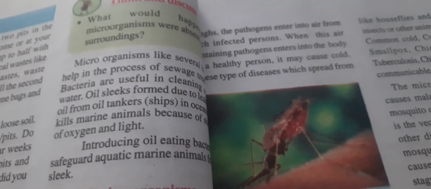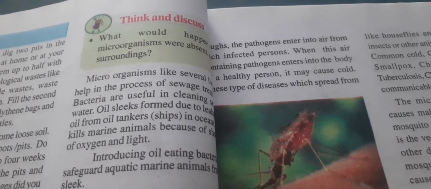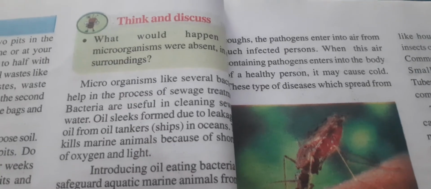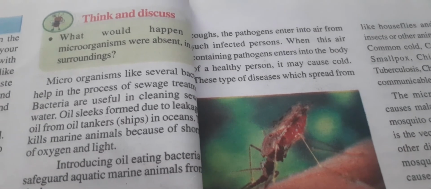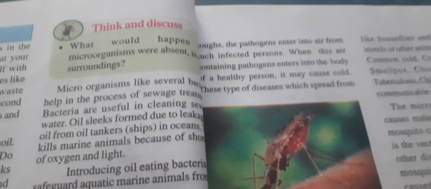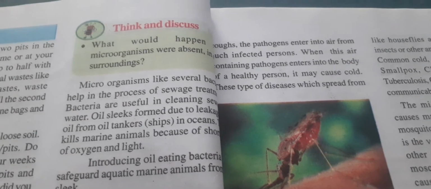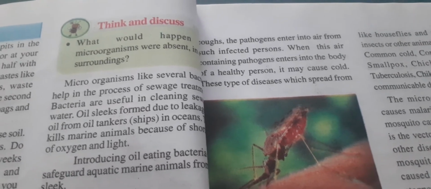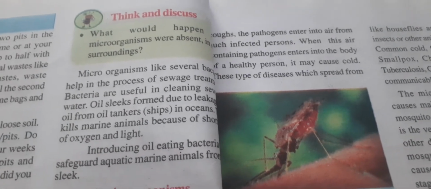Oil leaks from oil tankers and ships in oceans kill marine animals because of shortage of oxygen and light. So a bacterium like Pseudomonas putida is mainly responsible for what? It eats the oil which leaks into the oceans.